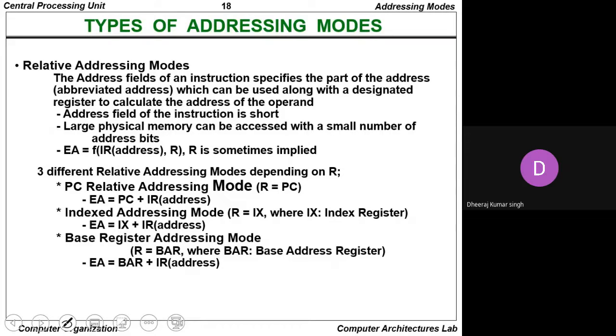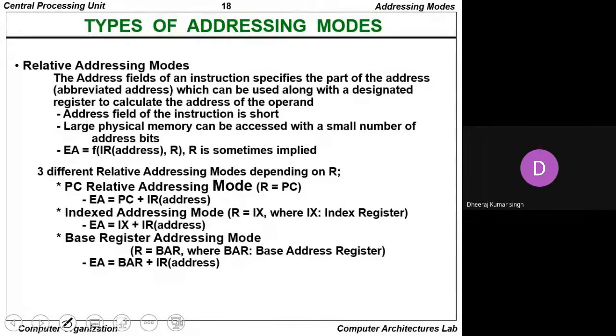The three different relative addressing modes, depending on R: first, the PC relative addressing mode, that is R equals to PC. So the effective address in PC relative addressing mode is equivalent to the program counter value, that is the PC, plus the instruction register address.